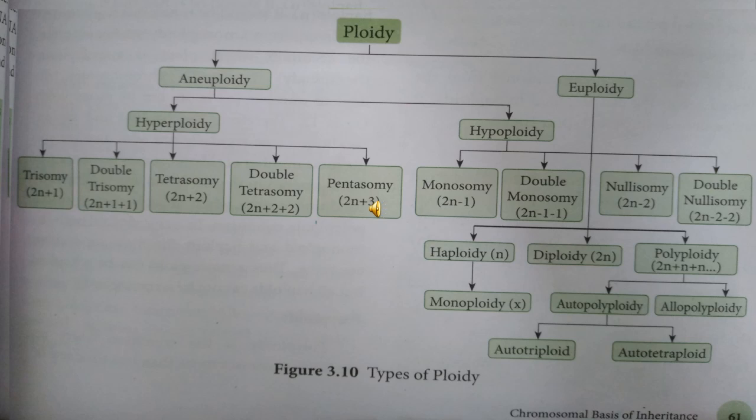Euploidy is divided into three kinds: haploidy, diploidy, and polyploidy. Haploidy is a single set of n chromosomes. Diploidy is 2n chromosomes. Polyploidy is 2n plus n and so on. Haploidy is also divided into monoploidy, single ploidy. Then autopolyploidy and allopolyploidy are based on polyploidy. Autopolyploidy is again divided into autodiploidy and autotetraploidy. Based on these names, the definitions follow. Okay.